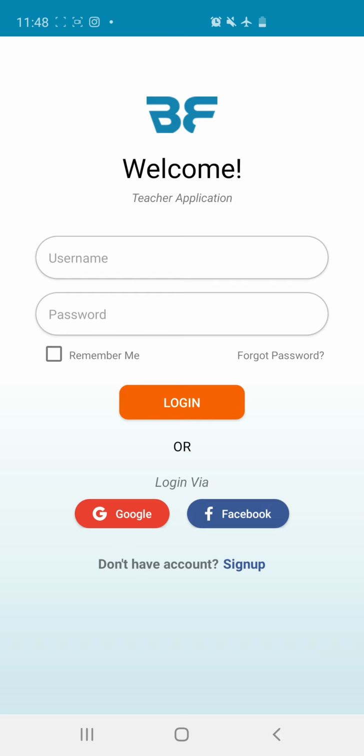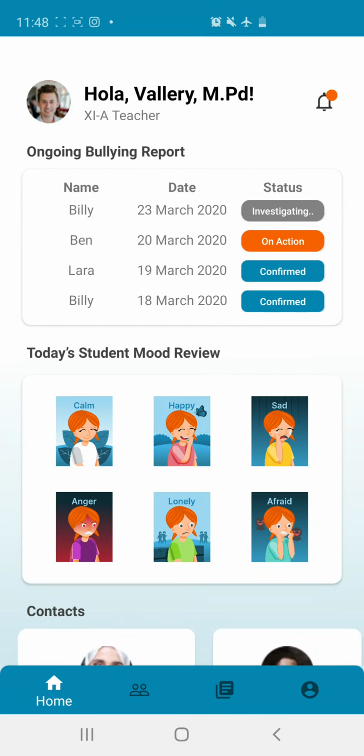It seems like in students mobile apps, you will see the login page first. You can see our logo, and you can log in via Google or Facebook. This is the homepage, a little bit different than in student app. There will be your profile picture, and Billy will greet you, and this is the details which class that you teach, and this is the notification.